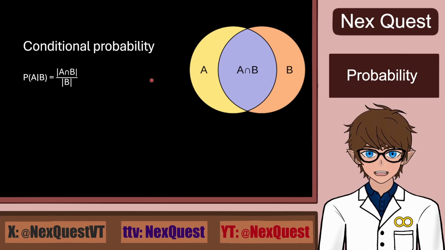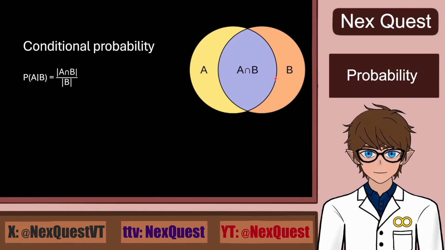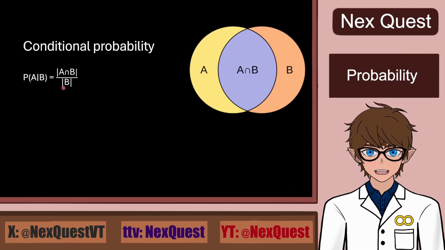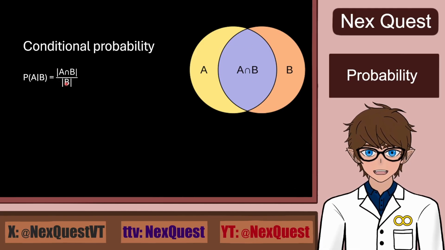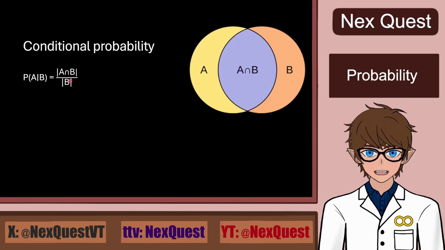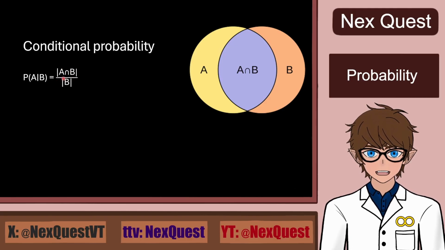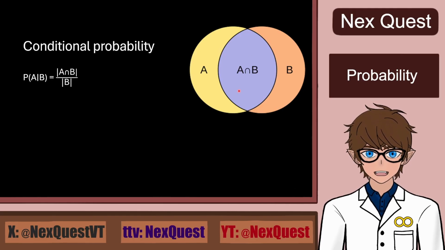We can just say all the elements because we know that the B event has happened. So we need to know how many outcomes are in B, and that is in the denominator. So we have the count of all the elements in the intersection divided by the count of all the elements in B. So I will divide both sides of the fraction line by the number of all the outcomes in the sample space to get probabilities of individual spaces here.